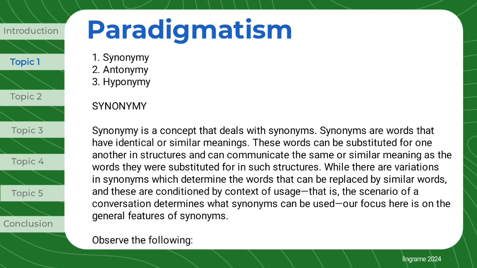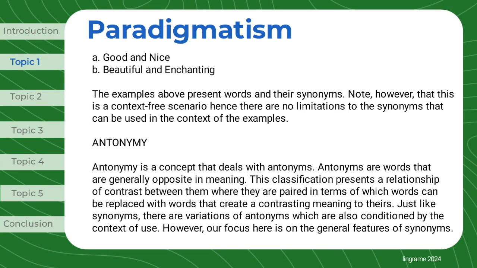While there are variations in synonyms which determine the words that can be replaced by similar words, and these are conditioned by context of usage, that is, the scenario of a conversation determines what synonyms can be used, our focus here is on the general features of synonyms. Observe the following: good and nice, beautiful and enchanting. The examples above present words and their synonyms. Note, however, that this is a context-free scenario, hence there are no limitations to the synonyms that can be used in the context of the examples.